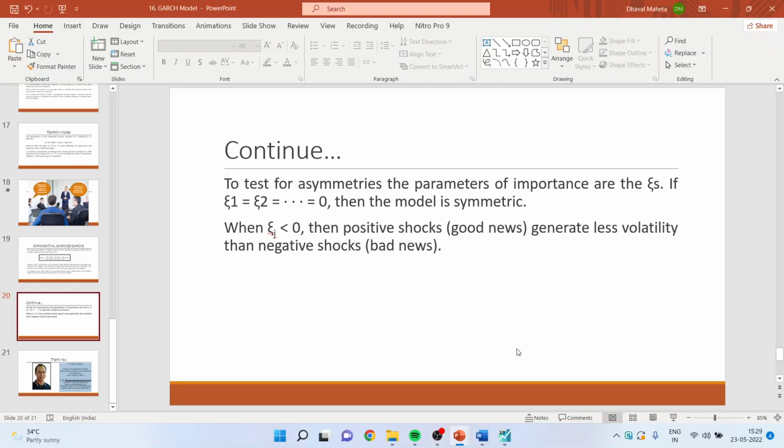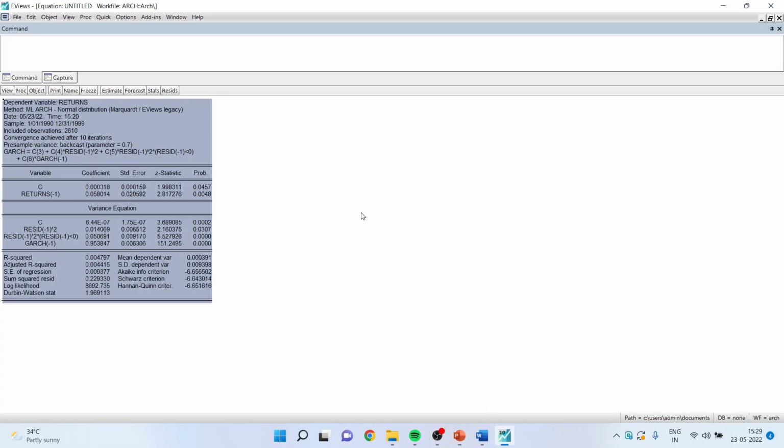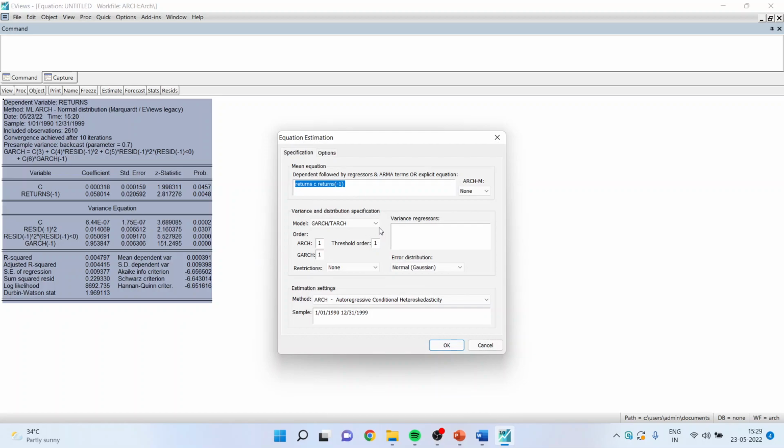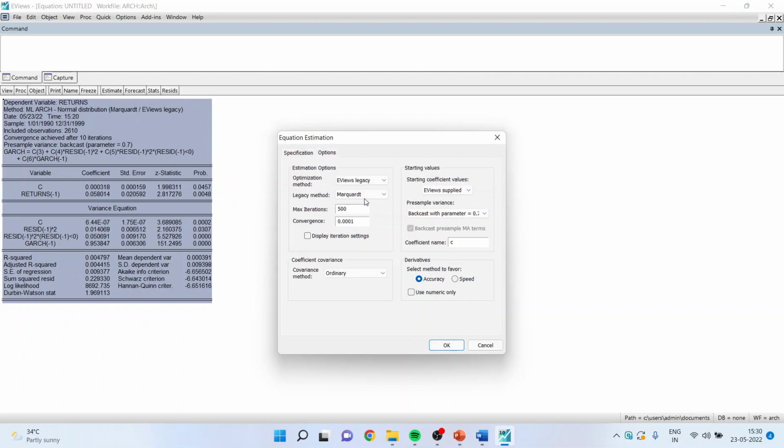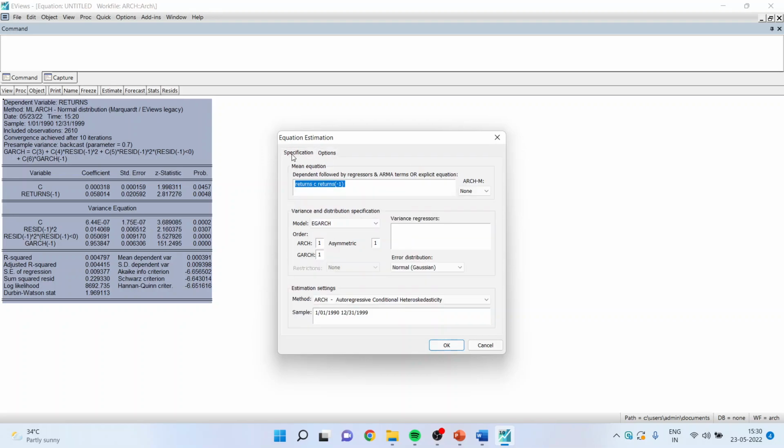Let us see how we can carry this out in EViews. For this, we will have to go in the environment of EViews and estimate. And from here, we will have to activate EGARCH. Keep everything as it is and run the model. In options also, check it. EViews legacy should be on.